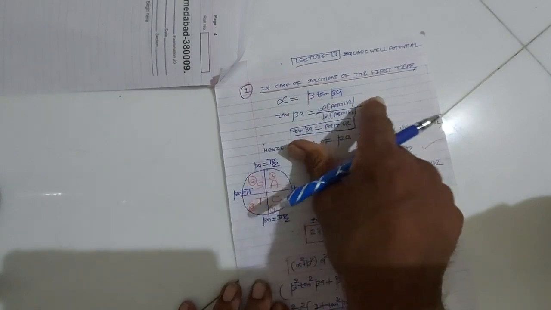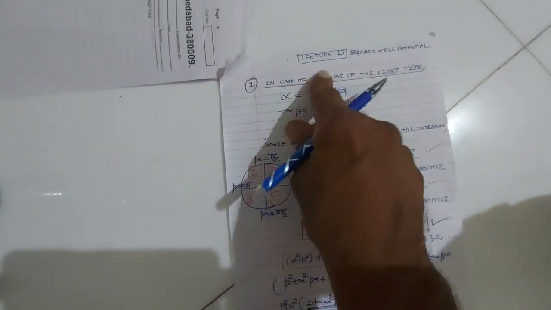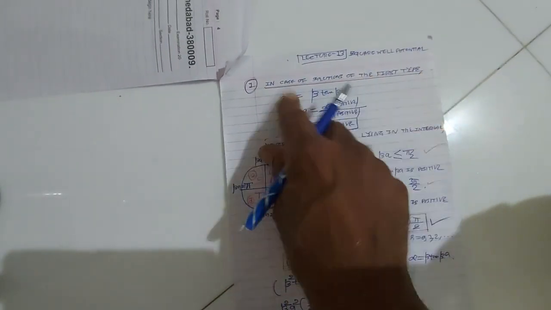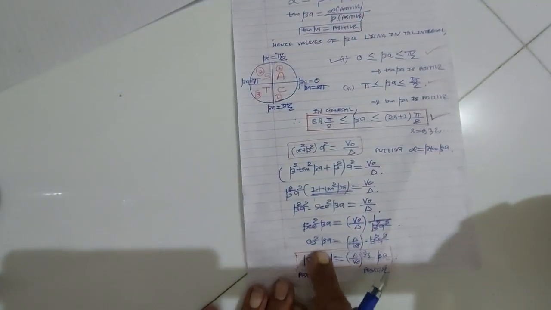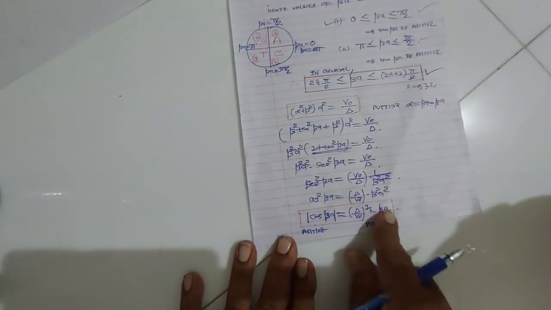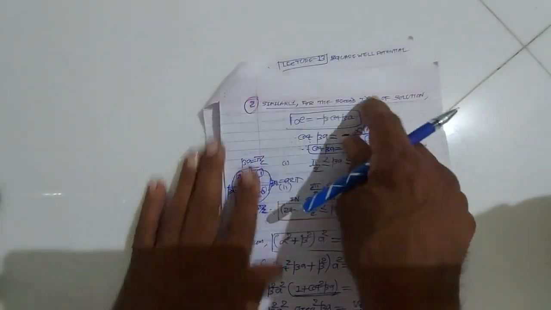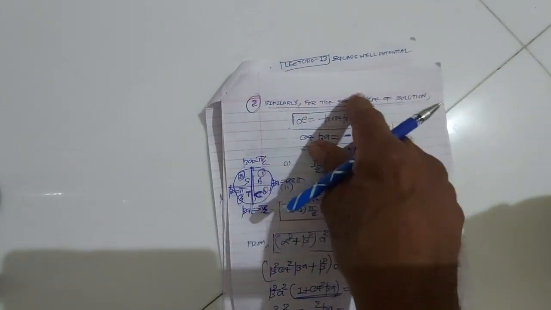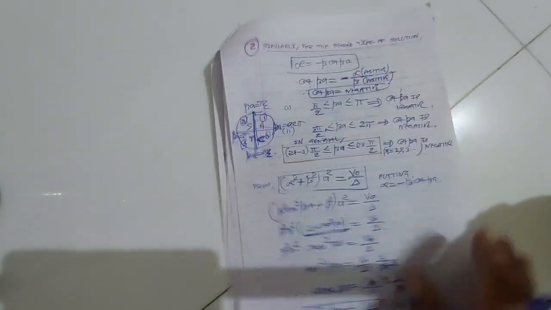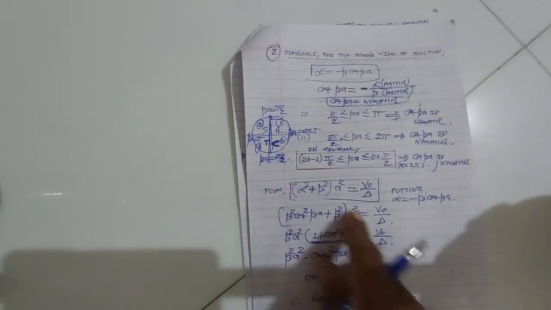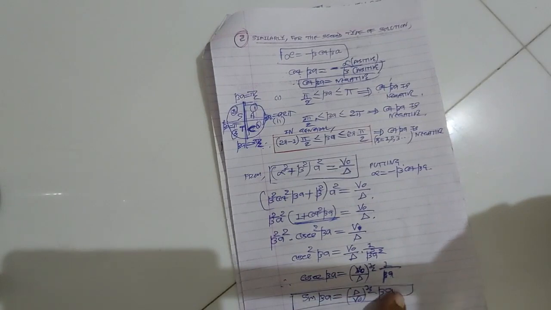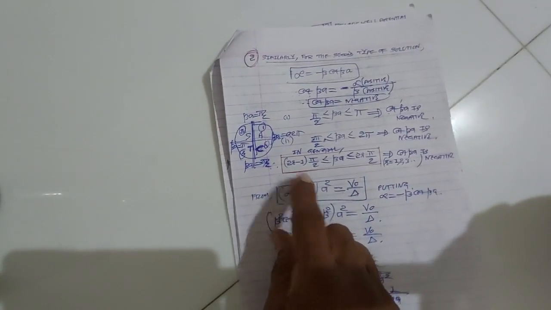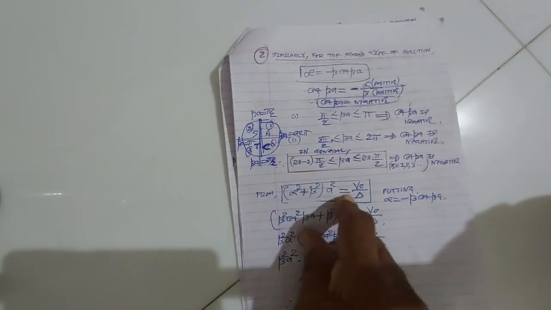So from the first type of solution, alpha is equal to beta tan beta a, we got cos beta a is equal to del upon v0 raised to 1 by 2 into beta a. From the second type of solution, alpha is minus beta cot beta a, we got sin beta is del upon v0 raised to 1 by 2 into beta a, because we have the equation alpha square plus beta square into a square